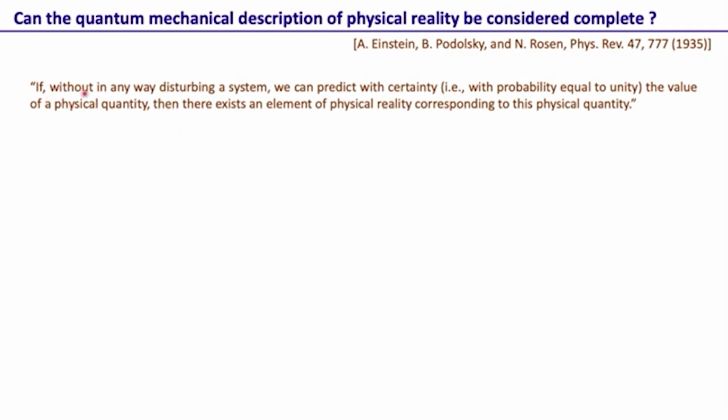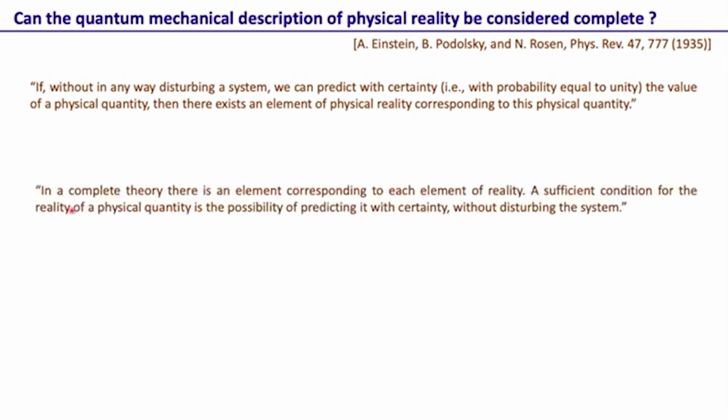So they say, and this is just quoting EPR from this paper, "If without in any way disturbing a system we can predict with certainty, that is with probability equal to unity, the value of a physical quantity, then there exists an element of physical reality corresponding to this physical quantity." Here they are basically referring to the fact that measurements should be certain, that one should be able to predict something with unit probability, and if that is the case, then only can we say that there exists an element of physical reality. Essentially they are defining what the idea of physical reality should be, what should be the requirement for something to be physically real.